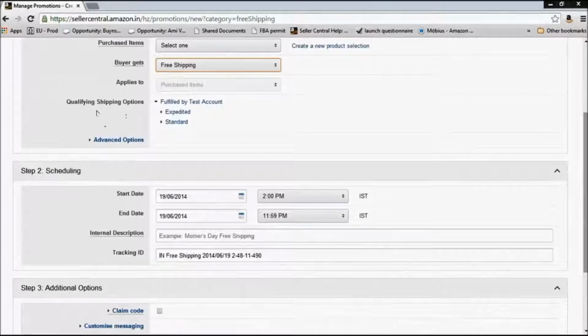You can also select which shipping option on which you want to provide this free shipping. Is it on expedited shipping? Is it on standard shipping? Is it something else?